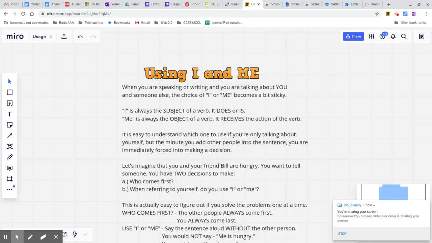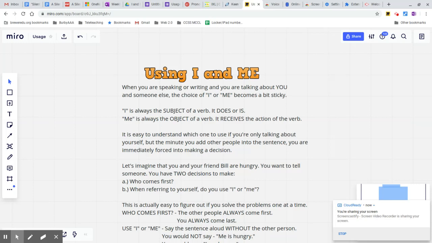You see, I is always the subject of a verb. It does or is something. And me is always the object of a verb. Its purpose is to receive the action of a verb. But don't let that stop you or worry you. It is now easy to understand which one of these to use if you're only talking about yourself. It's really easy to say, I am hungry.